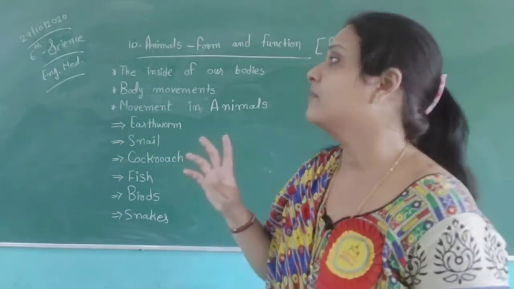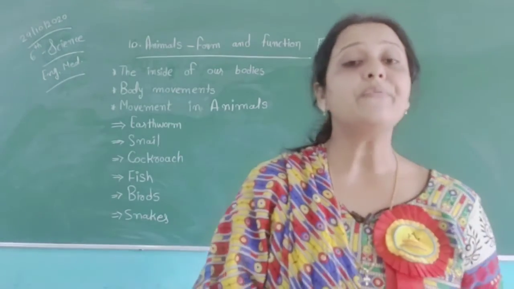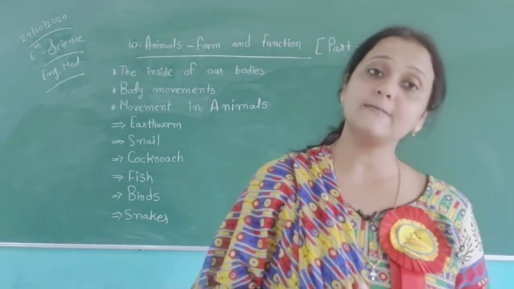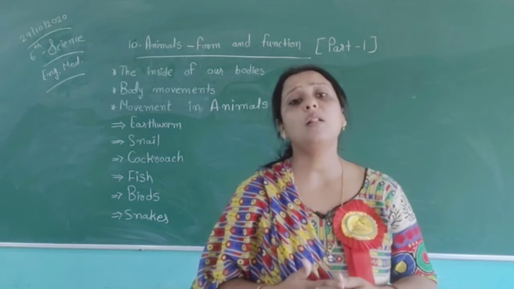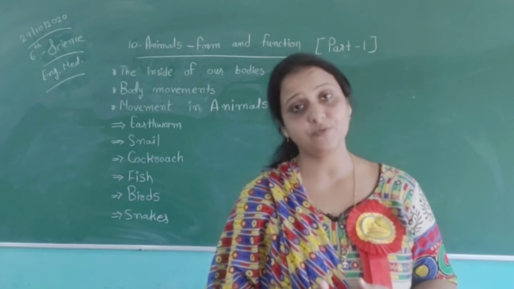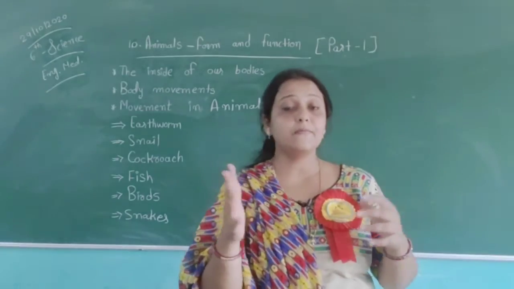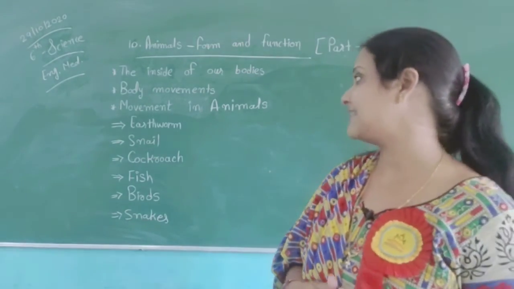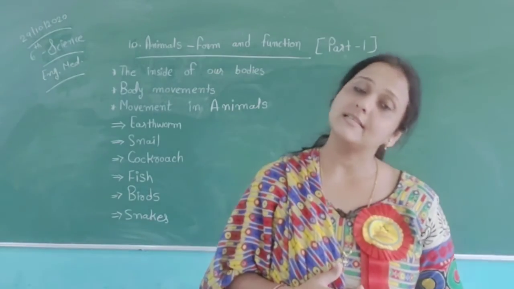So all types of animals have different body functions and different body features, and using these features they can move from one place to another place. All living things present on the earth show movement. In this session, we have seen different features and methods used by different animals like earthworm, snail, cockroach, fish, birds and snake.